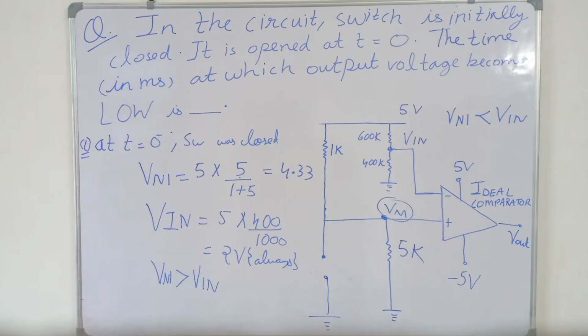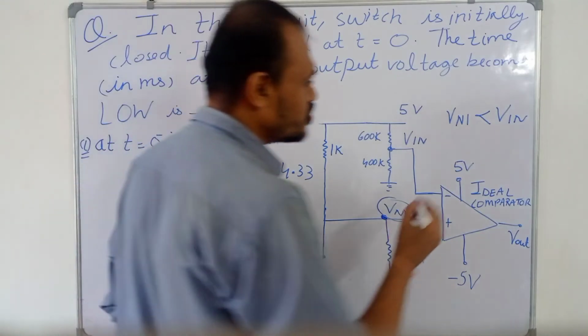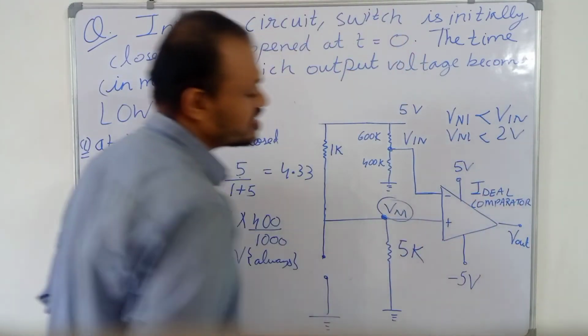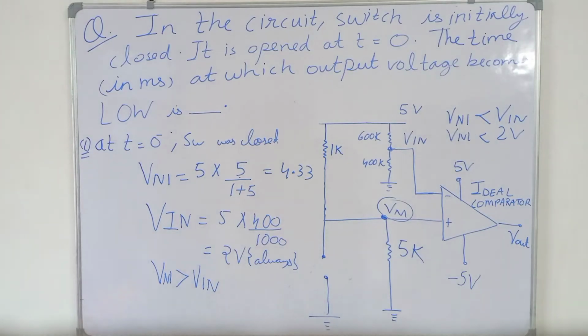So obviously VNI has to be less than 2 volt, because the voltage of the inverting terminal is always 2 volt. So for the output voltage to become low, the voltage of the non-inverting terminal has to go below 2 volt. This is the thing which we have to achieve.